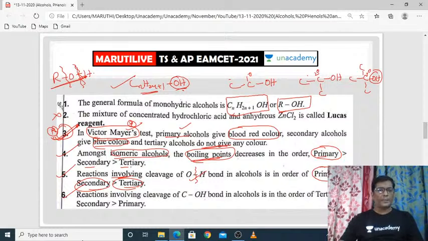And for the C-OH bond, that means ROH, in between the carbon and oxygen, the cleavage of the carbon oxygen bond in alcohols is in the order of tertiary greater than secondary greater than primary. Okay, so it is completely reverse of the OH cleavage. In between the carbon and oxygen, and in between the oxygen and hydrogen, how the bond cleavage and how the reactions will be going on, these two points will be explained.